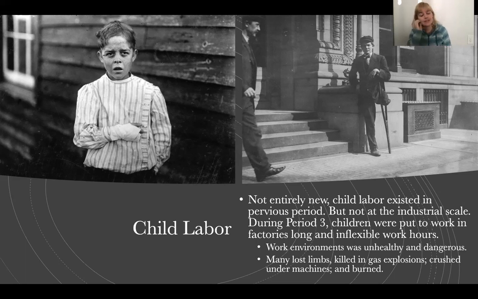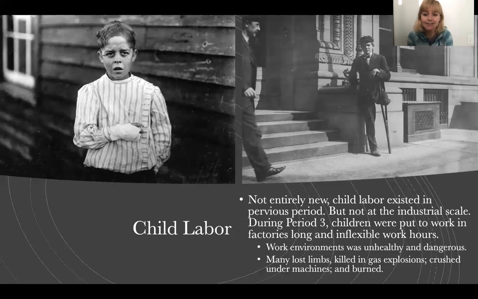But guys, remember, these work environments are extremely unhealthy and dangerous. Again, unregulated capitalism. The government is not coming in and telling factory owners that they need to not produce toxic waste to poison their workers. I mean, they could do that. And so you're going to see a lot of children who are going to lose limbs. Lots of children lose fingers, limbs, legs.